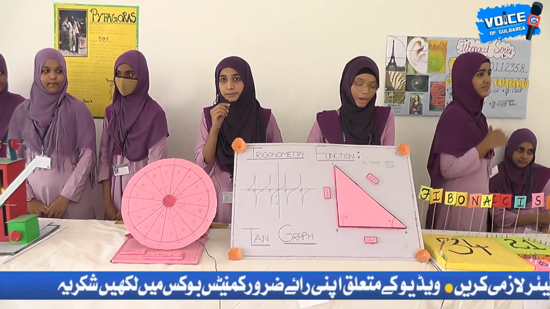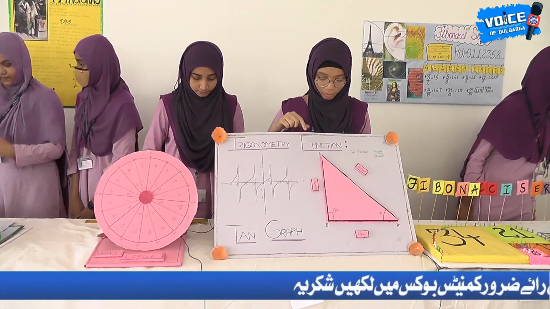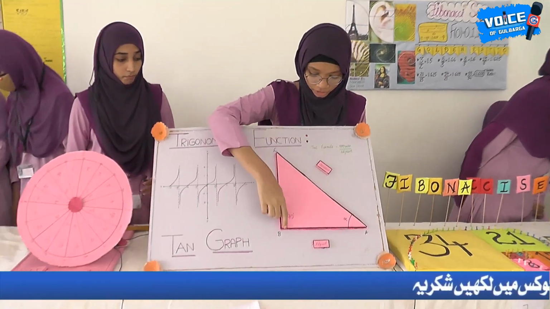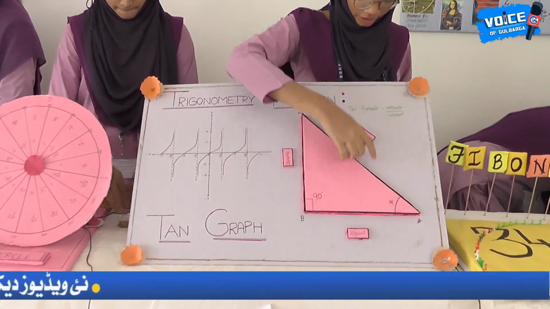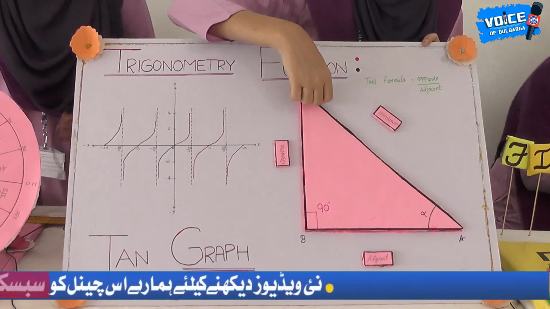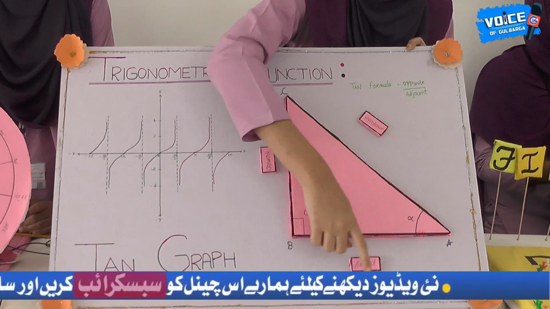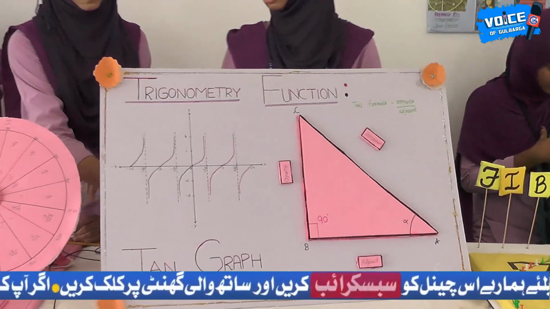Myself Sayyeda Adiba Fatima. I am studying in PUC first year science E1, and my topic is the trigonometric function tan. In a right angle triangle, the length of the opposite side and the adjacent side, suppose a triangle ABC, alpha, adjacent and the opposite and hypotenuse sides.